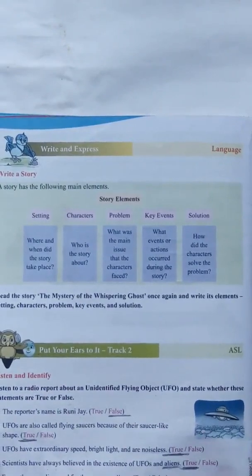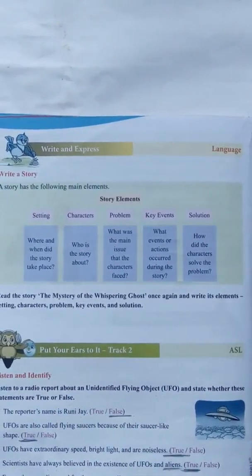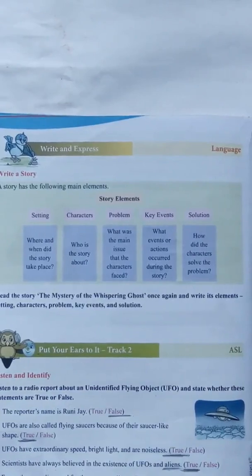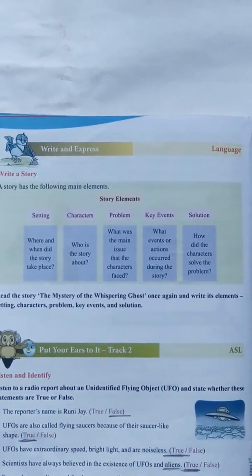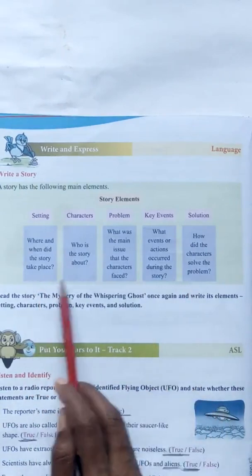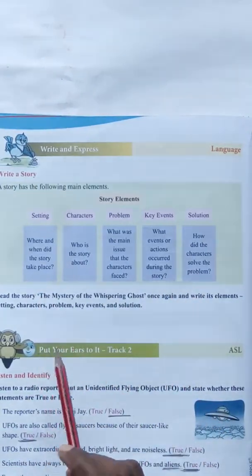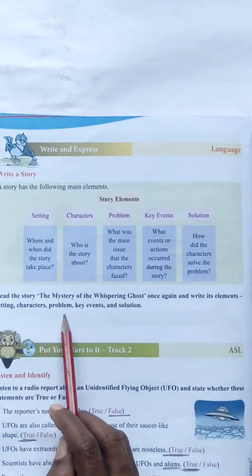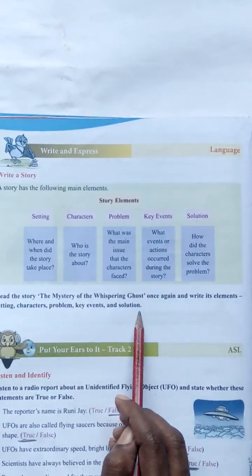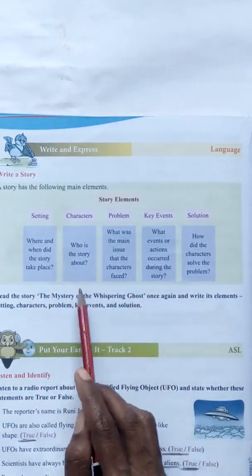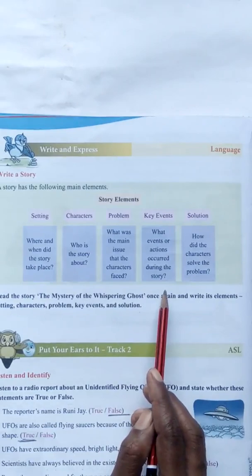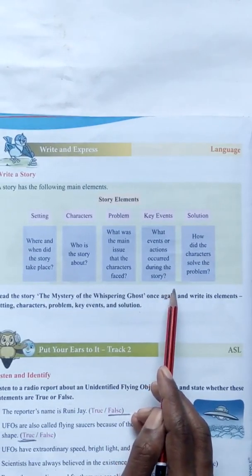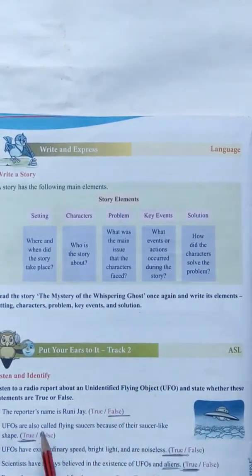Page number 16. Here, write a story. A story has the following main elements. Story elements given here are setting, characters, problem, key events, solution, and then here they have given some questions. Read the story, The Mystery of the Whispering Ghost, once again and write its elements: setting, characters, problem, key events and solution. This question they have given, we will send you these answers afterwards. At that time you have to write in your notes. Okay children? Next, come to the point.